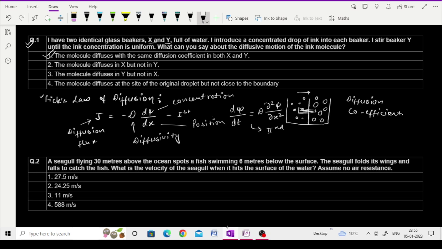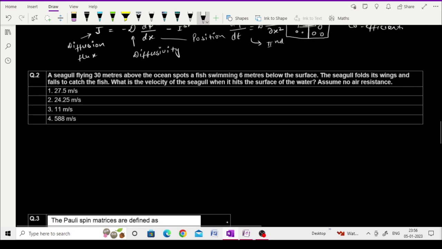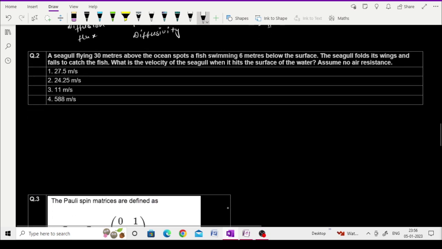We do not say which diffuses first, and that is not the condition. That question is totally based on Fick's law of diffusion. If you did not understand it here, then watch another physics video that explains it very well. If you do not find a good video, then comment in the comment box and I will provide you a best explanation, because I am not from this background and I also feel some trouble solving this type of question. Like the second question, I will not be able to solve it, so I will not touch it.